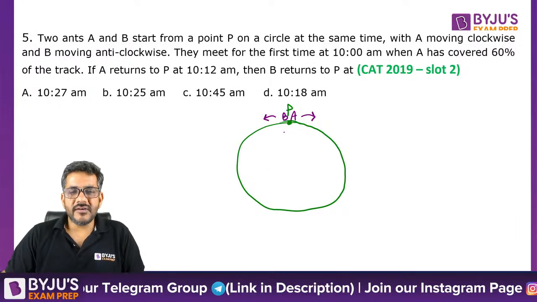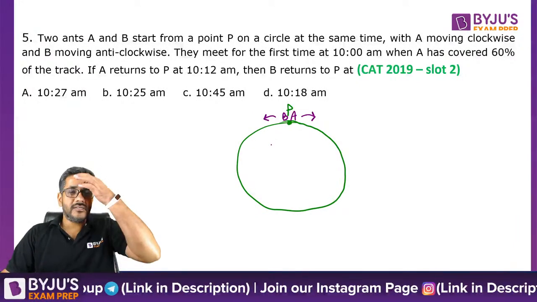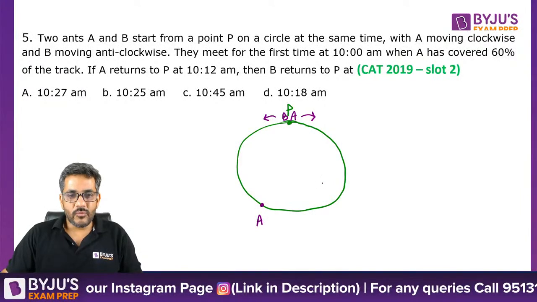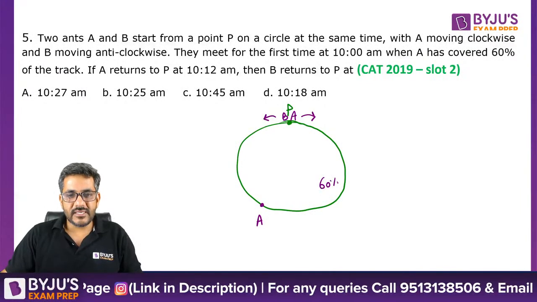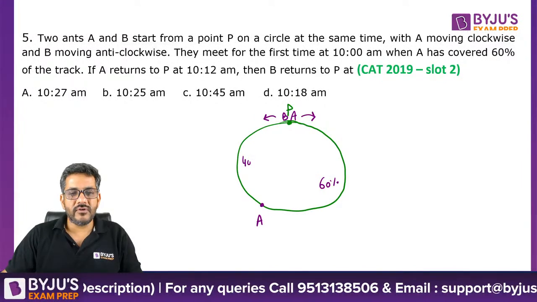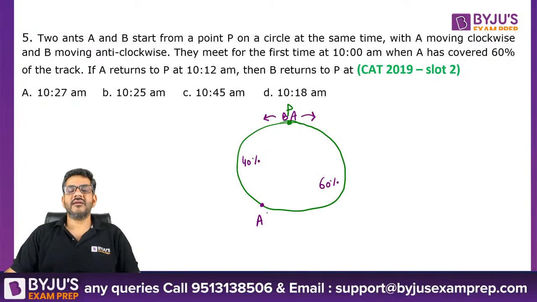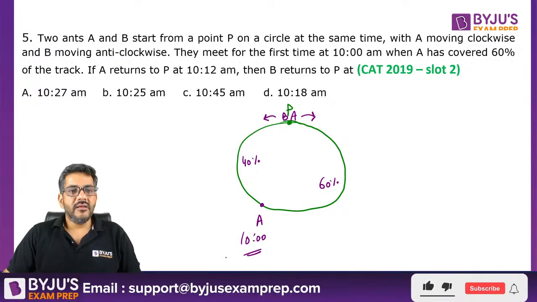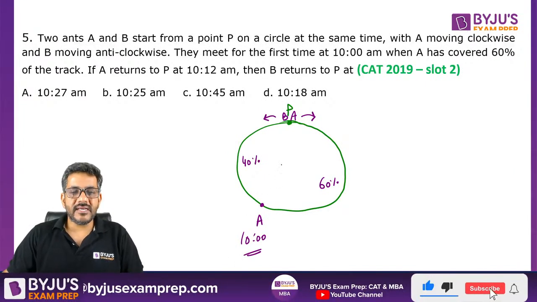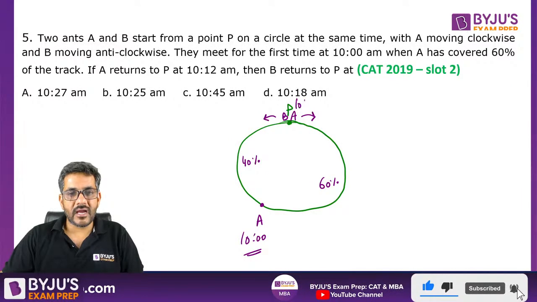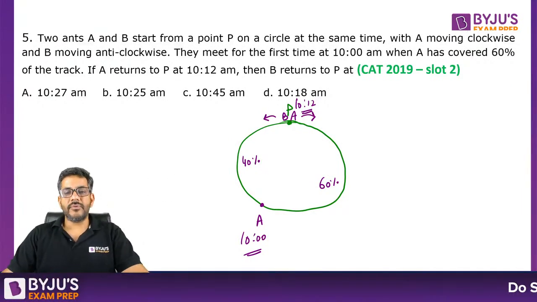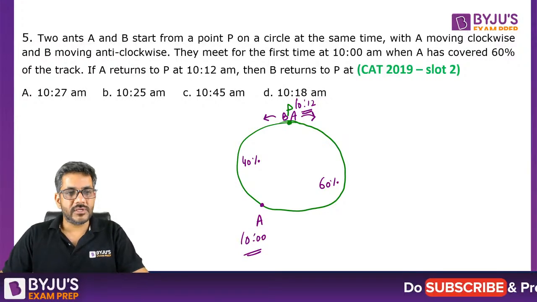They meet for the first time at 10 a.m. when A has covered 60% of the track. So let us say they meet here when A has covered 60% of the track. So of course B would have covered 40% of the track, right? And they meet here at 10 a.m. If A returns to P at 10:12 a.m., so A यहाँ पे वापस आ गया है 10:12 पे. So when B returns to P in what time? This is what the question is asking you.